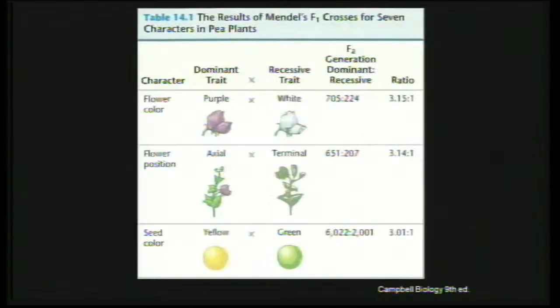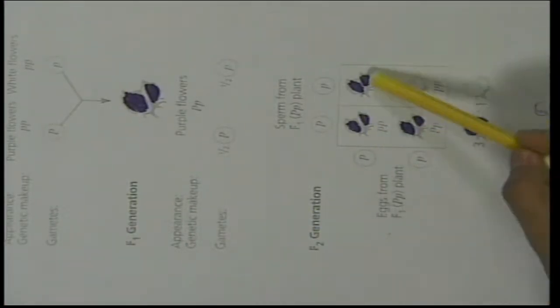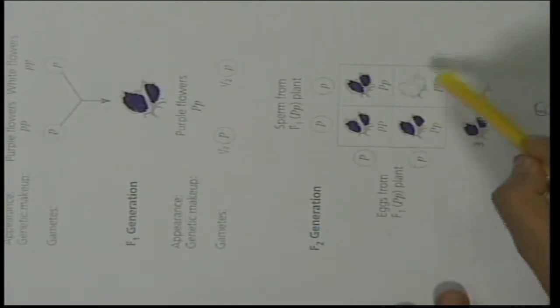Okay. But if you go back to that slide again, if you see the genotypic ratio, you'll find that the genotypes are different for these 3 purple flower colors. Right? For one, it's totally different, big P and big P, whereas the other 2 have the same genetic constitution: 1 big P and 1 small p, 1 big P and 1 small p, right? So you will say that the genotypic ratio will be 1:2:1, because you have 1 of this type, 2 of this type, and 1 of this type. So the phenotypic ratio will be 3:1, whereas the genotypic ratio will be 1:2:1. So that's how he finally came across that.